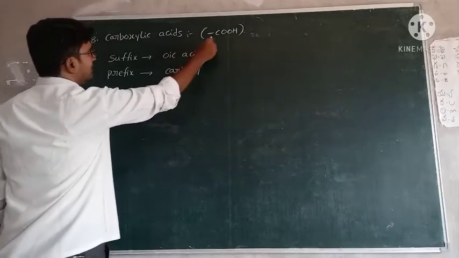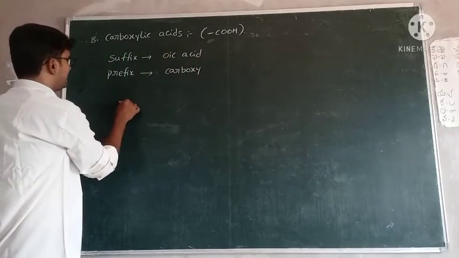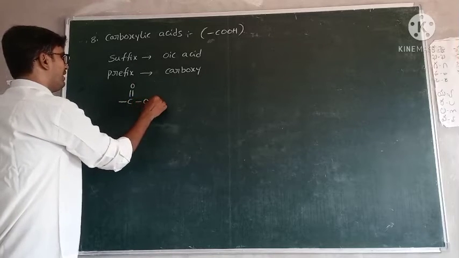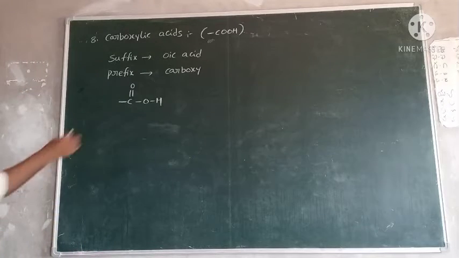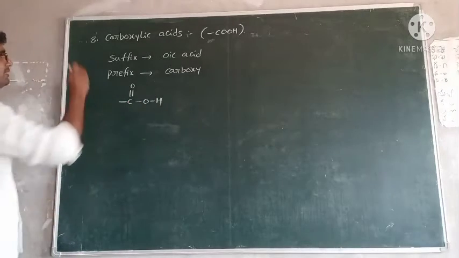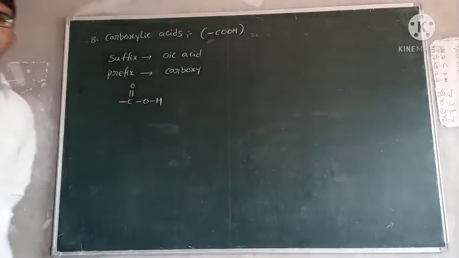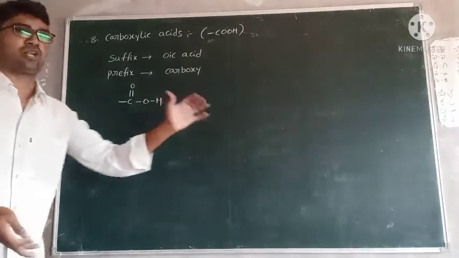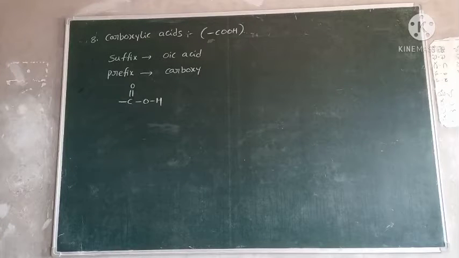And how can you write this structure? Listen carefully. COOH means C double bond O, OH. This is the representation of carboxylic acids. But carboxylic acids give rise to many new functional groups, which are called derivatives of carboxylic acids.